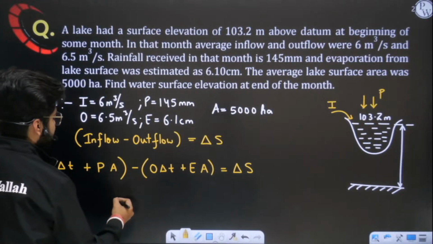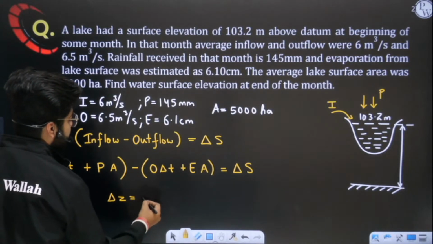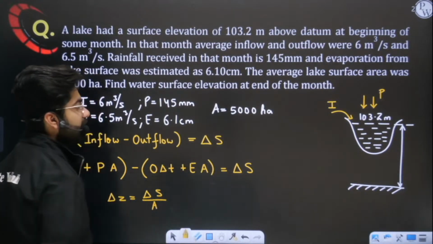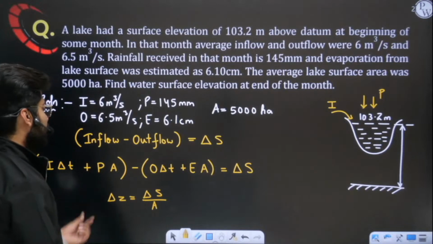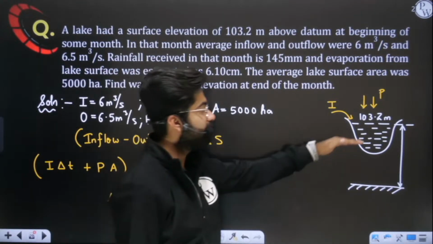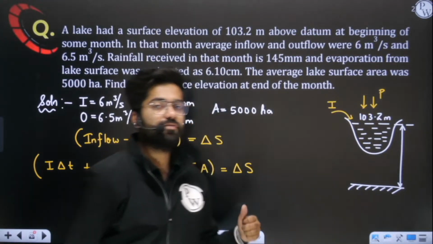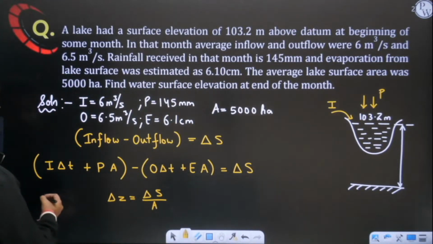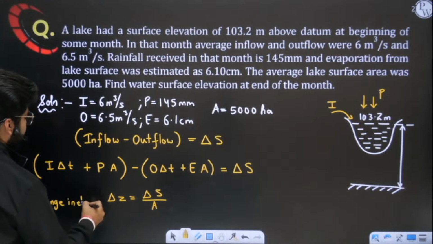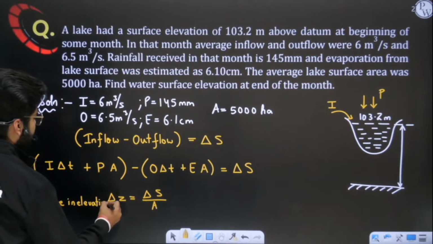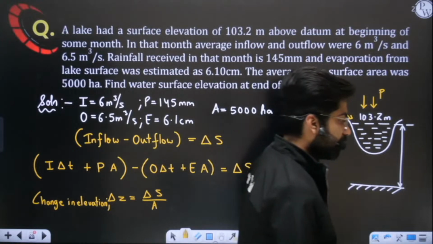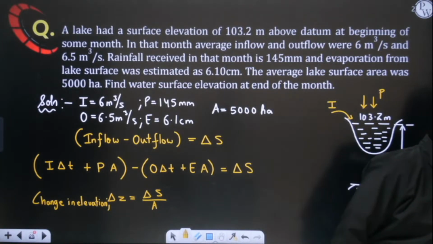At the end, you have to evaluate the change in elevation. This is the change in volume. Divide this change in volume by the area, so that you get the change in elevation. If you are getting this change in elevation as positive, it simply means that the level of water has increased. If it is negative, then it simply means that it has decreased. Like this you can evaluate this question. I hope you can solve it.